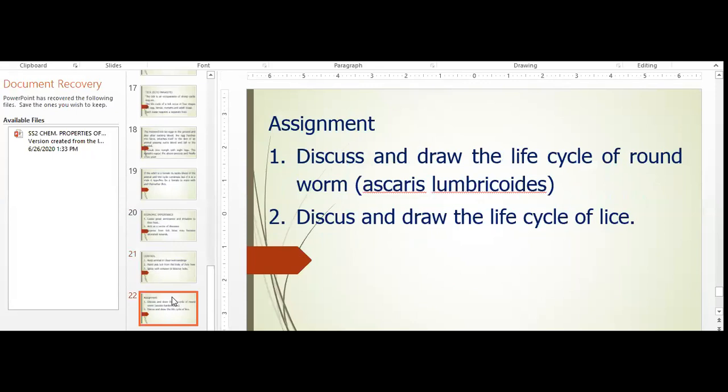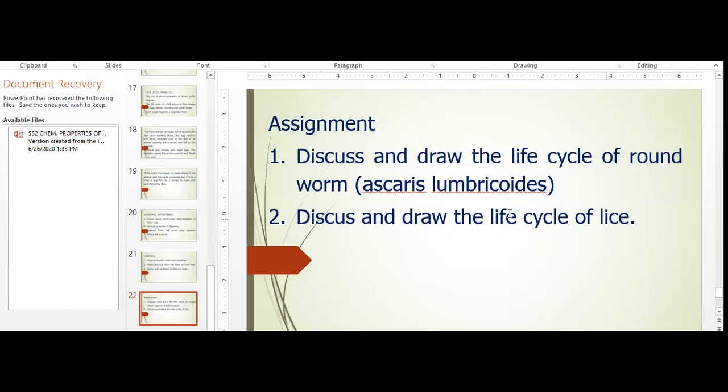And then you have your assignment. Please listen. Discuss and draw the life cycle of roundworm. Roundworm is called Ascaris lumbricoides. Discuss and draw the life cycle of lice.